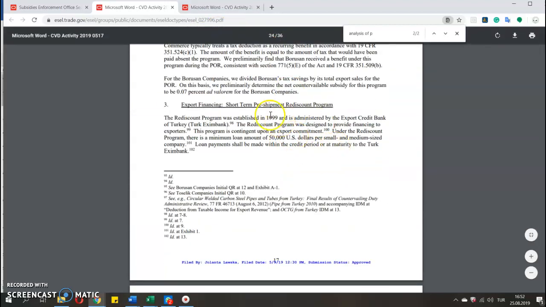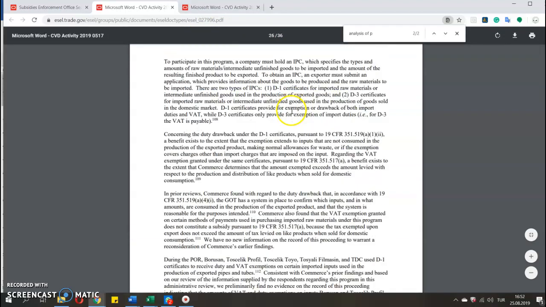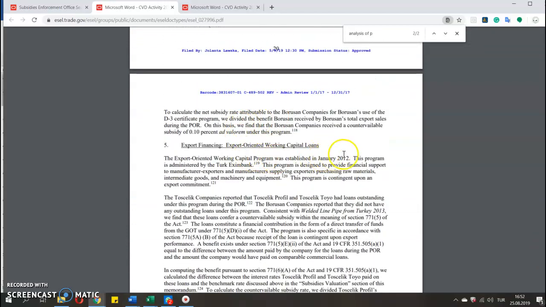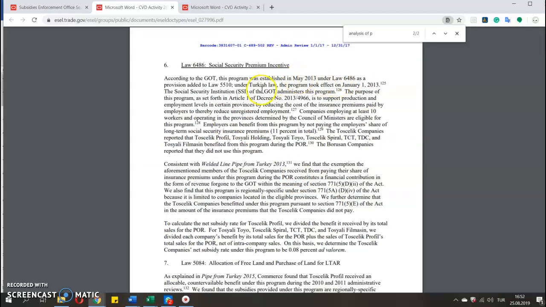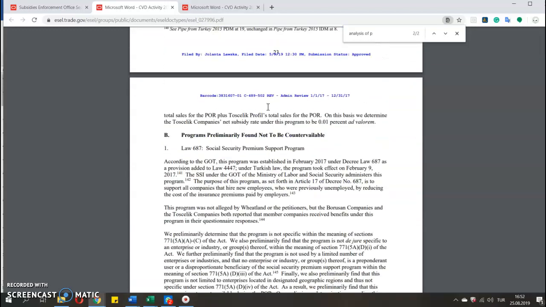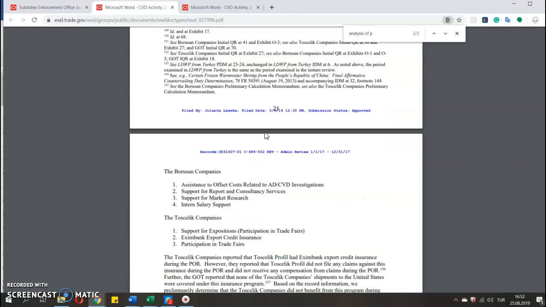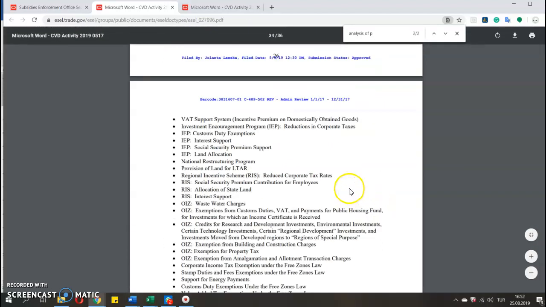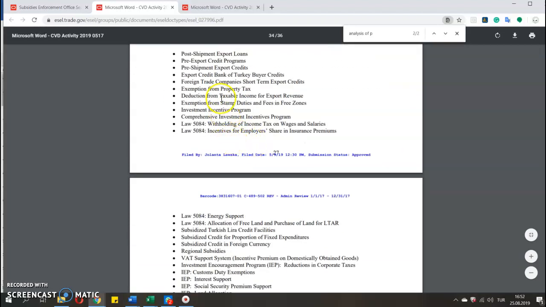Some of them are not very recent, but I actually checked these, and there are very recent state acts that I found. Uh, okay, you see. And also they list, even though the company is not benefiting from a program, they also list other programs that the company is not, for example, benefiting. So I find this actually interesting.